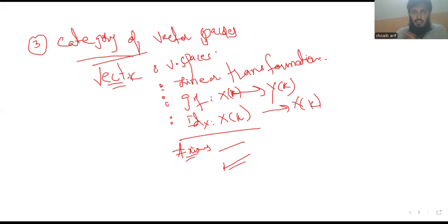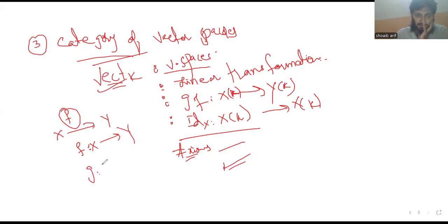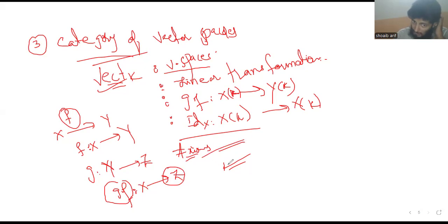So in the Vect K category, the objects are vector spaces, and between any two vector spaces there is a morphism, which is a linear transformation. If f is a linear transformation from X to Y and g is a linear transformation from Y to Z, we can compose g of f. So there is a linear transformation g of f from X to Z. And the identity law and associative law hold by default.